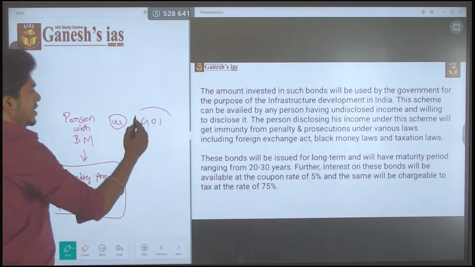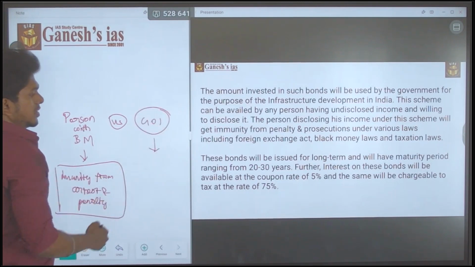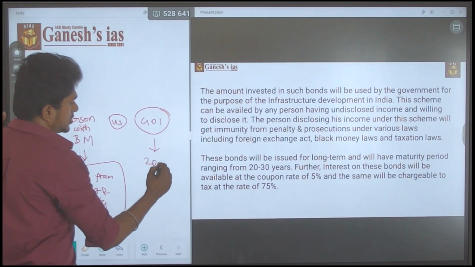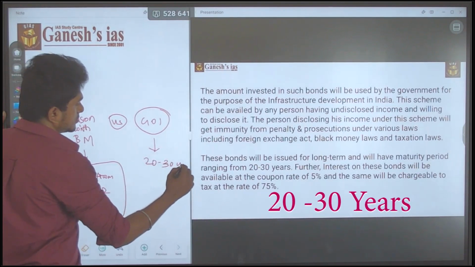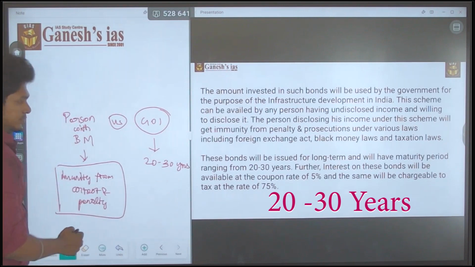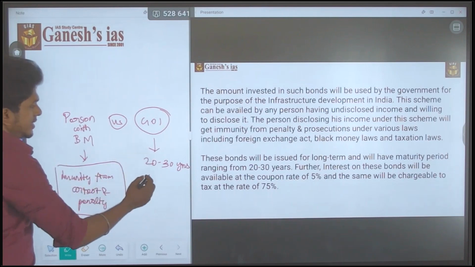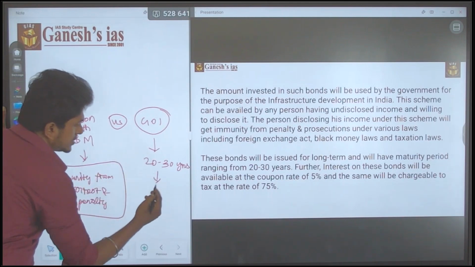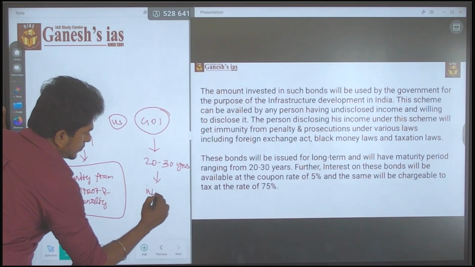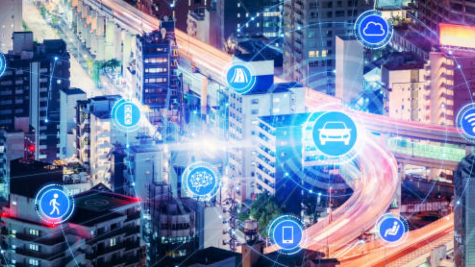What is the benefit for the government of India? This elephant bond is a long-term bond, 20 to 30 years. After getting this money, the government will invest it in infrastructure projects.